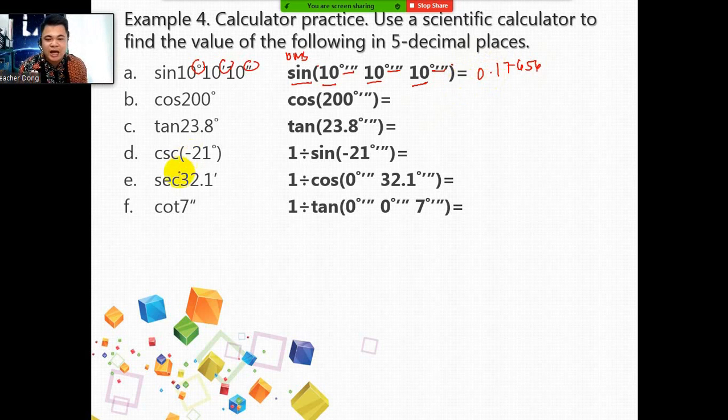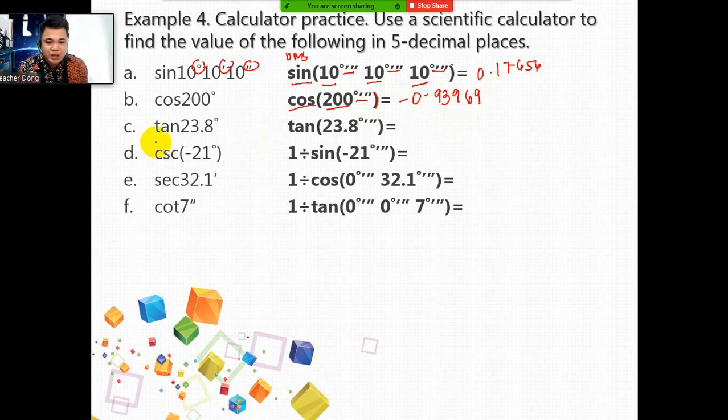Now, letter B, cosine 200 degrees. There's no problem with this one because we don't have minutes and seconds. On your calculators, enter cosine, open parenthesis, then 200, and then the DMS symbol, close parenthesis, equals, or click on equal sign. You have to get 0.93969. So this is the answer that you have to get. If it is not the answer that you got, please repeat the process.